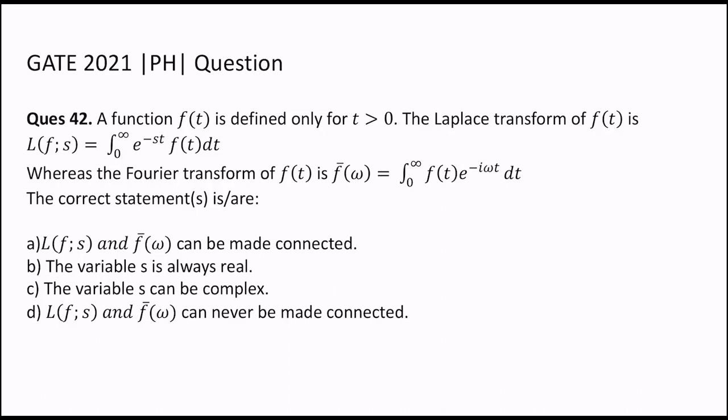Hello, in this video we are going to solve question number 42 of GATE 2021 physics paper. The question is: a function f of t is defined only for t greater than 0. The Laplace transform of f of t is defined as this.